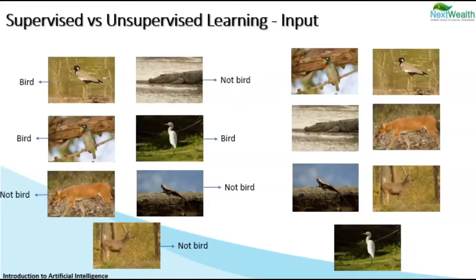Now that you understand both supervised and unsupervised learning, please tell aloud, what is the main difference? Did you say that there is a need to manually label each picture in supervised learning, whereas in unsupervised learning, the full set of images can be directly fed in with no manual labels attached? Yes, then that's correct. So here we go. This picture captures exactly the same. We have one set of birds and not a bird which is labeled manually, and the other set which is not labeled. And these will be fed as is to the system.